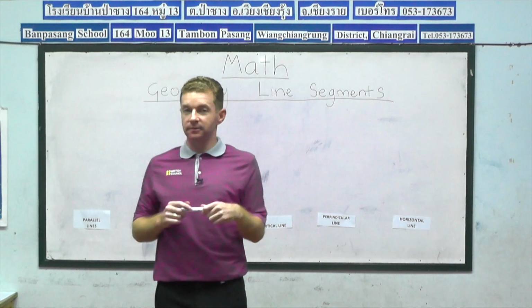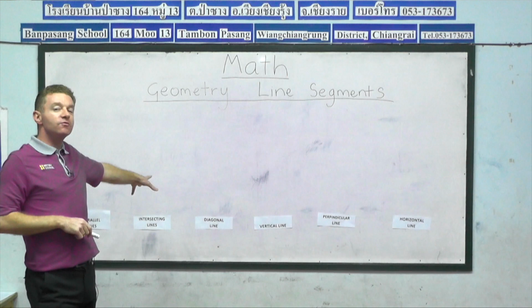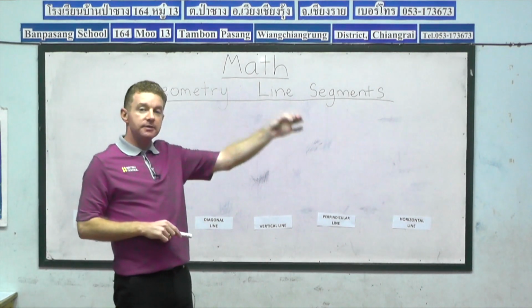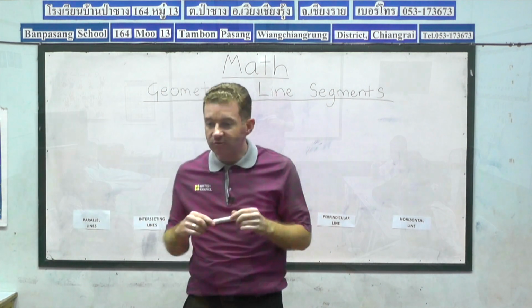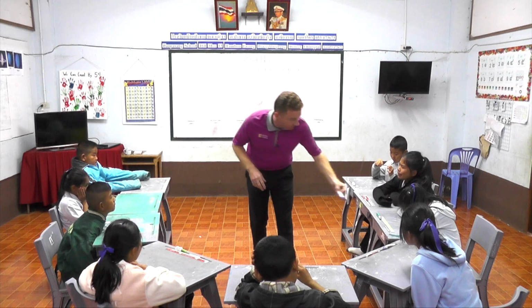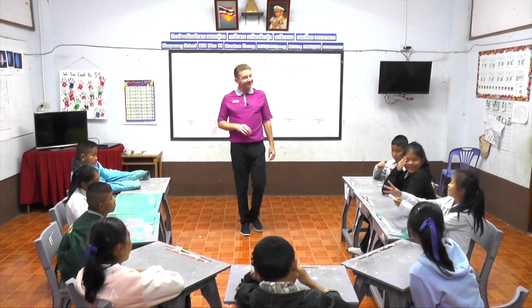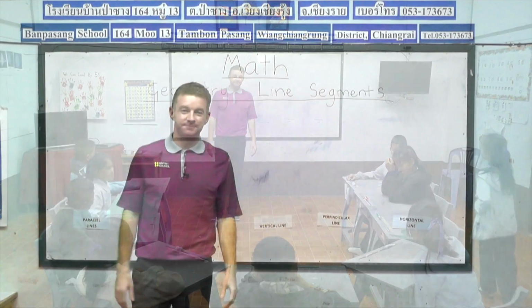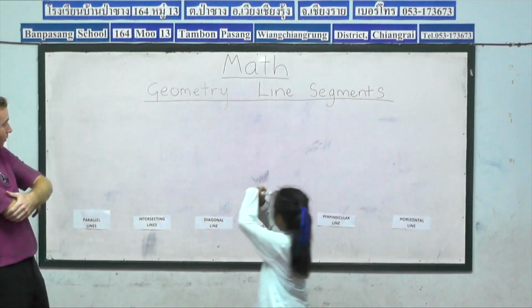giving them a pen. They can come forward and they can choose any one of the lines they want to draw. And then, after drawing the line, do some points and show how to create a line segment too. So let's see which student can go first today. And the pen is with Prel. So Prel, come and join me at the front of class, please. So Prel, you get first pick. You can have any line you want.